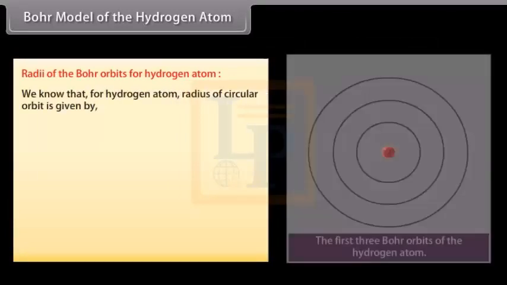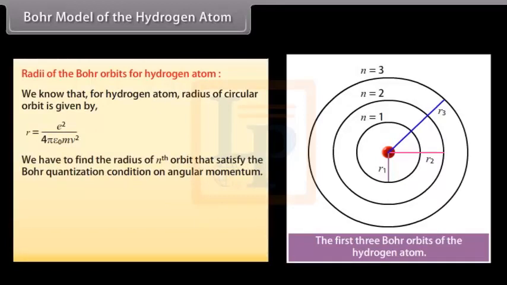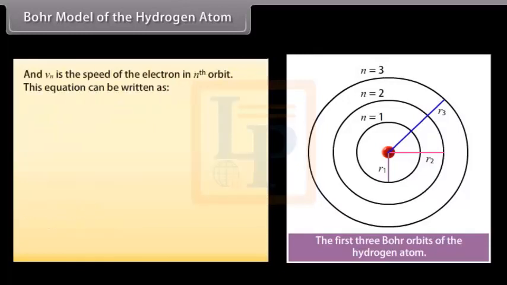Radii of the Bohr orbits of hydrogen atom. We know that for hydrogen atom, the radius of circular orbit is given by e square upon 4 pi epsilon naught m v square. We have to find the radius of the nth orbit that satisfies the Bohr quantization condition on angular momentum. Ln is equal to the product of m, vn and rn, which equals n h upon 2 pi, where n is equal to 1, 2, 3 and so on, and vn is the speed of the electron in the nth orbit.